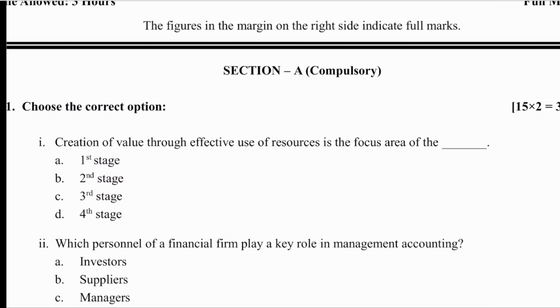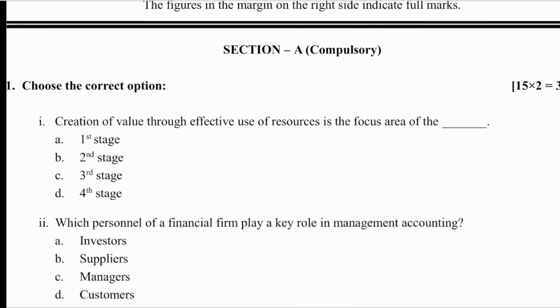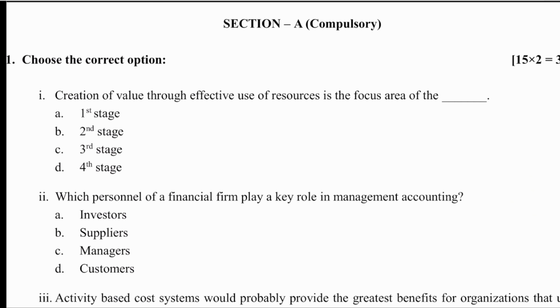So another set of model question paper. Creation of value through effective use of resources is the focus area of. So there are different stages of your business. First, second, third and fourth stage. So there is from 15th century to current, and they are divided into different stages. Out of that, the effective use of resources comes in which stage? So it comes in the fourth stage.